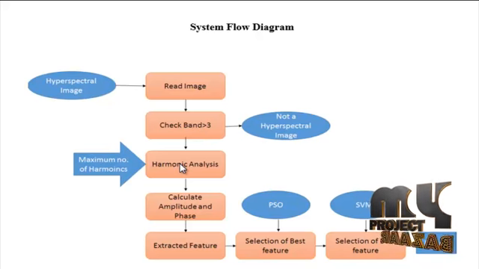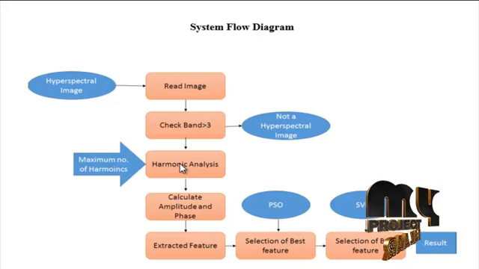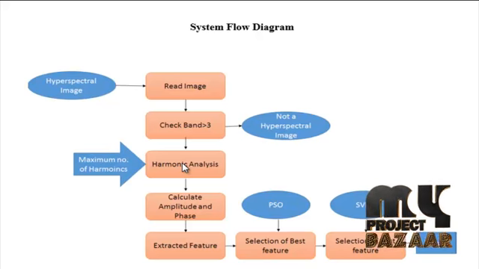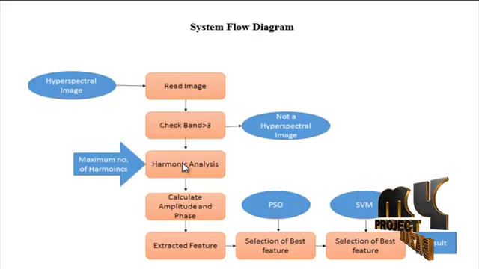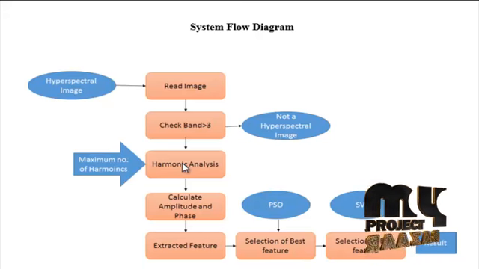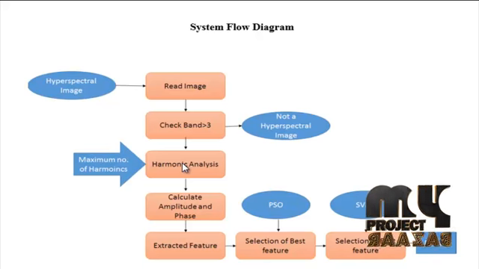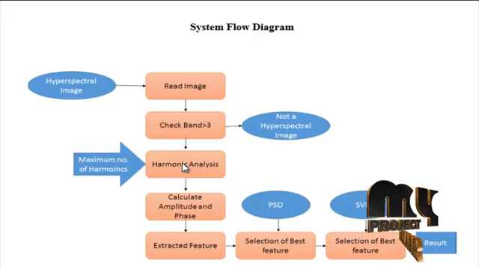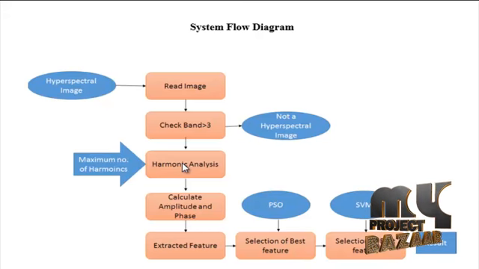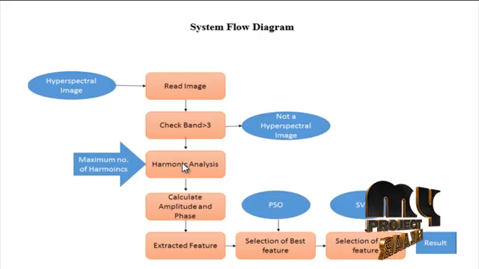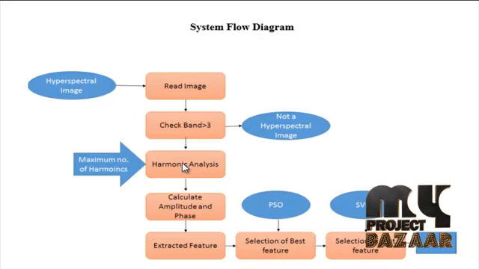Next, in the harmonic analysis, we need to extract the harmonic features for every band. HA based feature extraction. HA is designed to express the time series using overlapping sine and cosine waves, that is harmonics, in which a signal in the time domain can be transformed into the frequency domain, represented by multiple overlapping sine and cosine waves with different frequencies. Generally, any periodic waves can be expanded into Fourier forms. HA technique for hyperspectral image feature extraction.